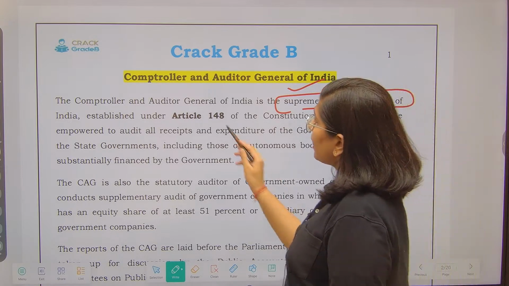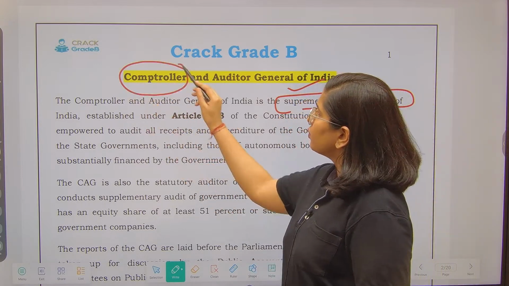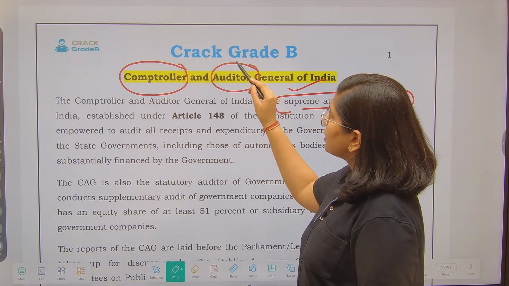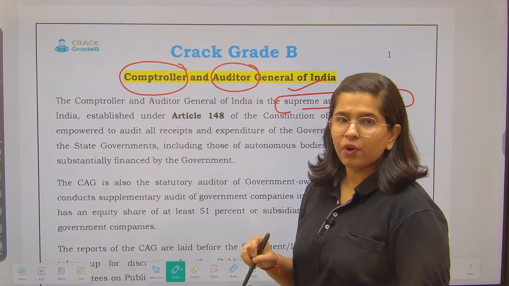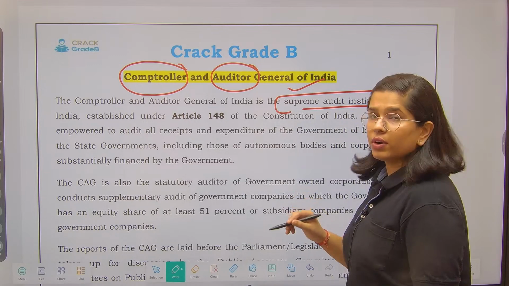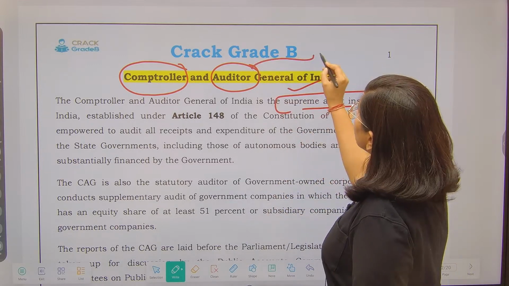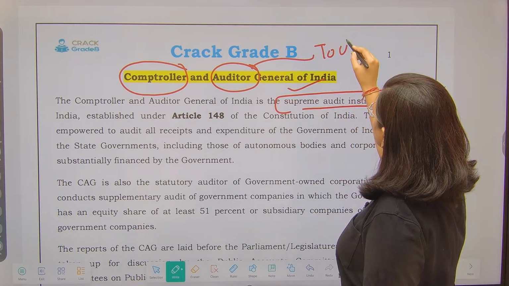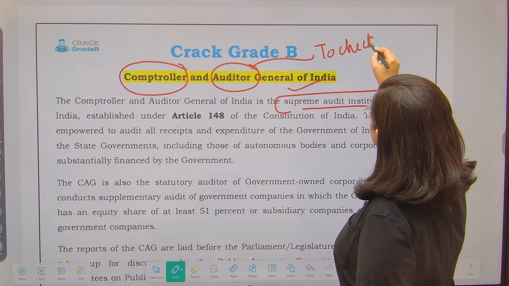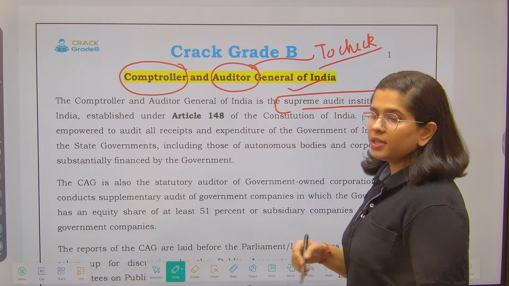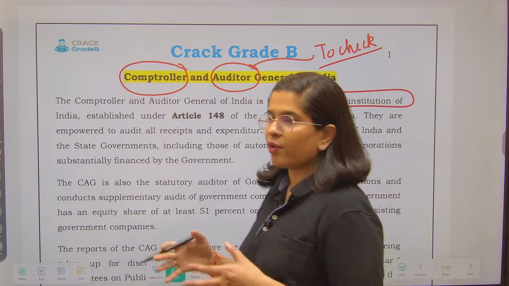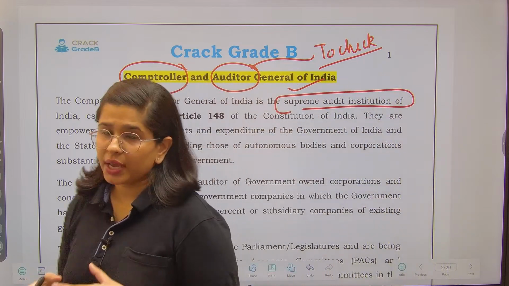Now see, there are two words that are being used: Comptroller and the Auditor General of India. First of all, let's understand the meaning of the word audit. Audit means to check. Simple. Audit का मतलब होता है check करना. The transactions that have already happened, in order to check them.